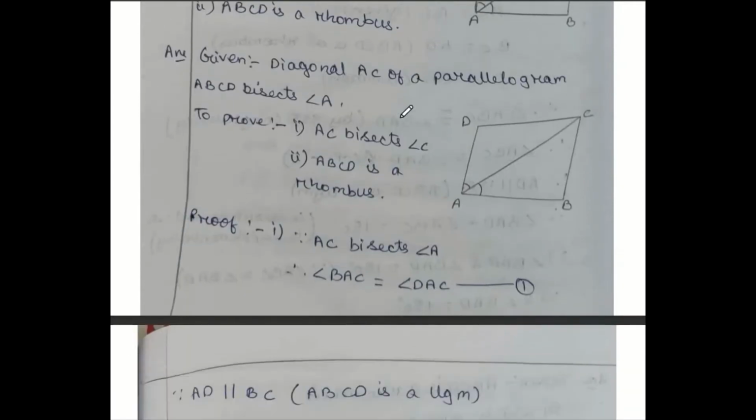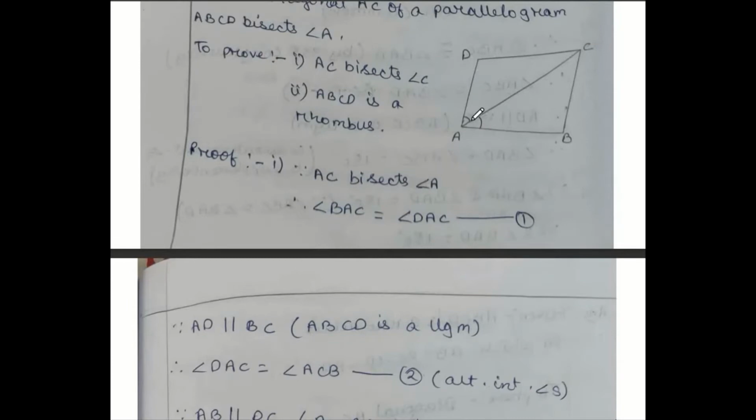Given material. Draw the diagram first since it is given in the question. Write down: diagonal AC of a parallelogram ABCD bisects angle A. To prove: number 1, AC bisects angle C, and number 2, ABCD is a rhombus. How to prove this? Number 1, since AC is bisecting this full angle A, which is given in the question, we can write this angle and this angle both are equal. So angle BAC and angle DAC both are equal. Condition 1.